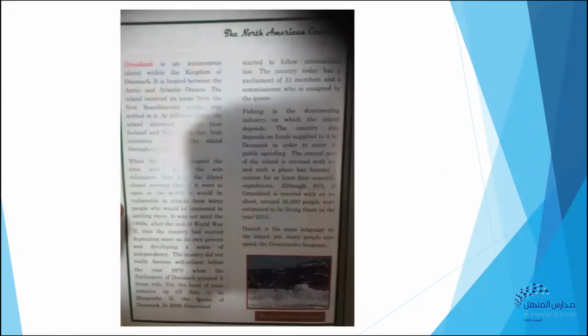Now for this particular page, I couldn't get to screenshot it correctly, so I'd like you to please follow in your books. It says that Greenland is an autonomous island within the Kingdom of Denmark. Okay, autonomous means it operates on its own. It is located between the Arctic and Atlantic Oceans. The island received its name from the first Scandinavian people who settled in it. At different times, the island attracted settlers from Iceland and Norway.